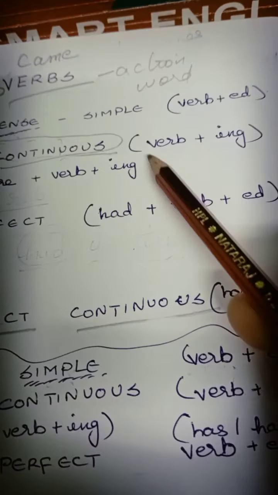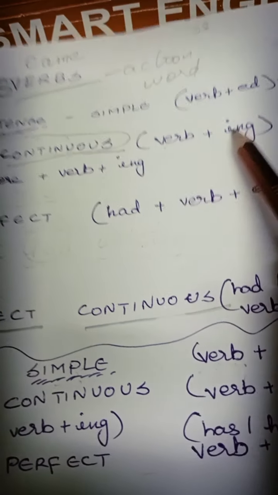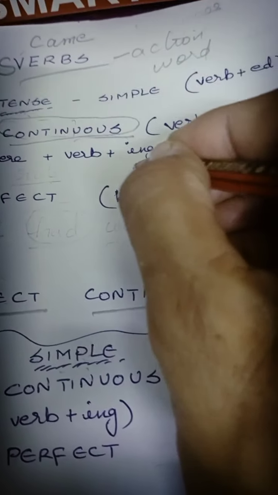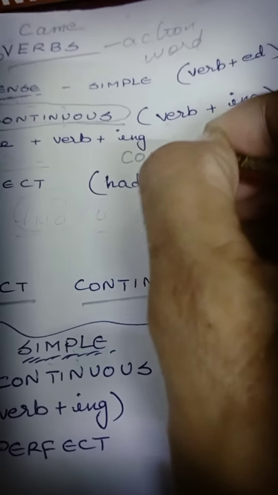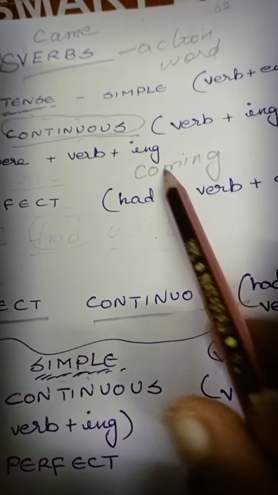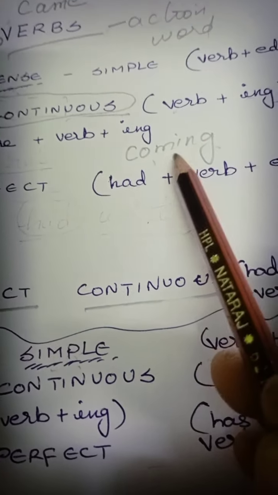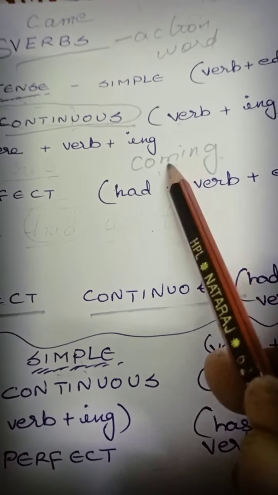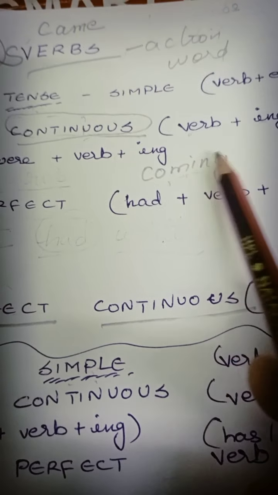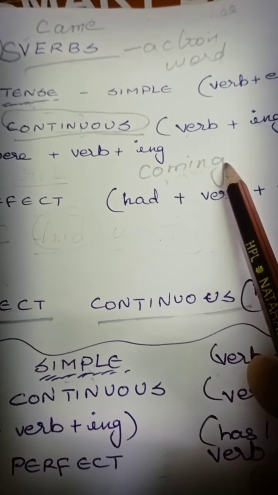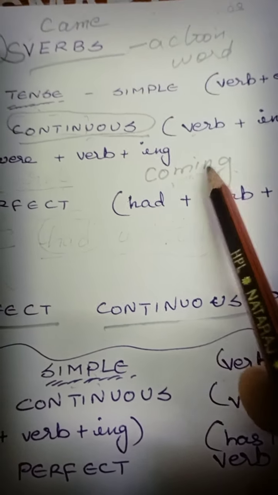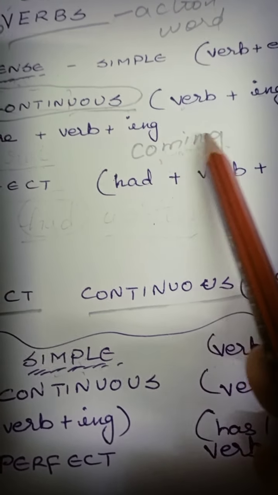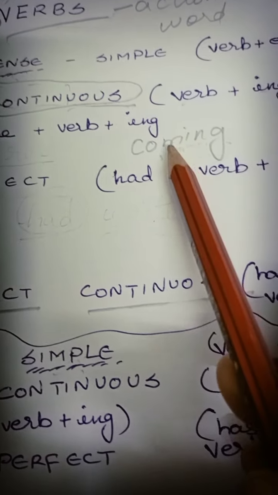So verb plus ing. For example, let me write coming. Come, root verb, plus ing. I have not put e here. Why? Because two vowels will not come nearby when we are adding some other word. Ing is a word, right? It has two letters. Whether meaning is there or not, that is secondary.